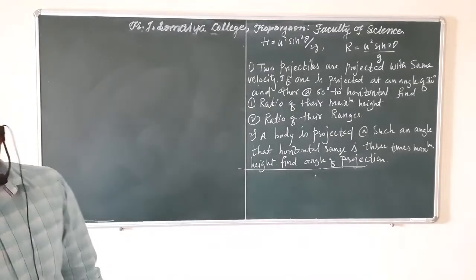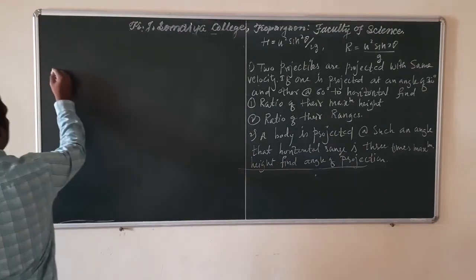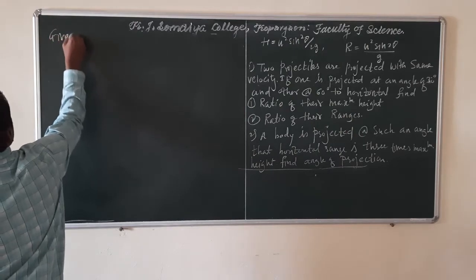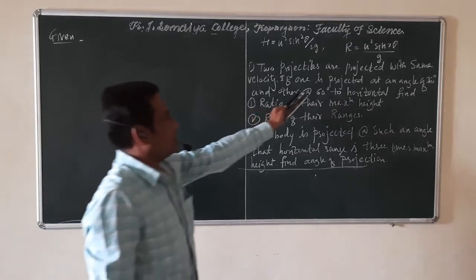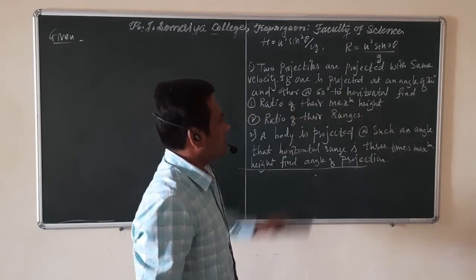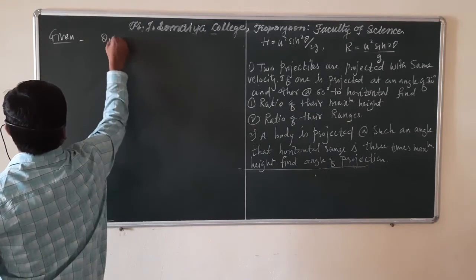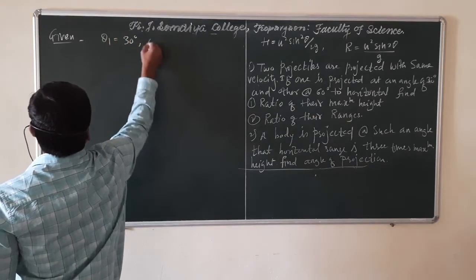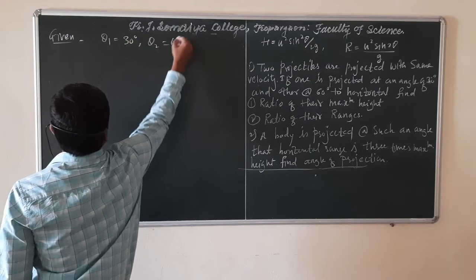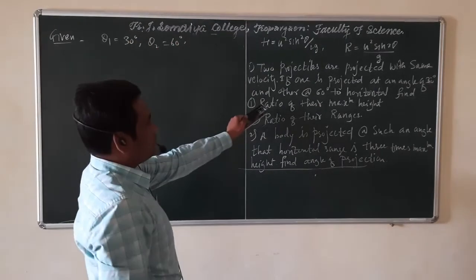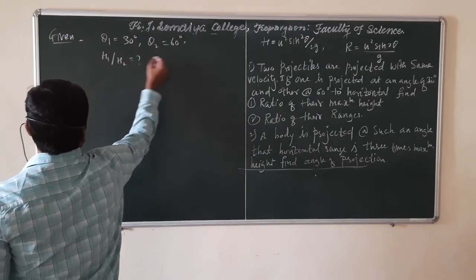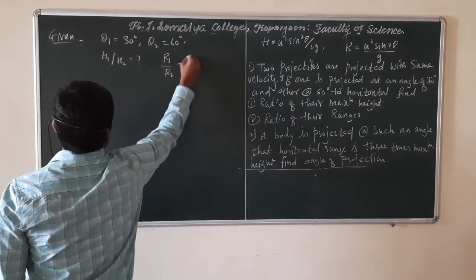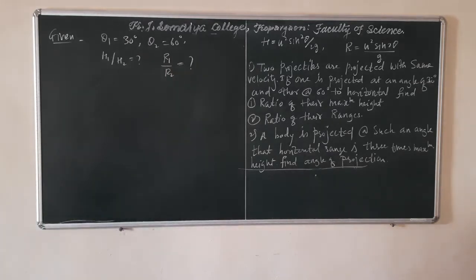In this problem we have two projectiles, and we are given their angles. The angle of projection for the first projectile is 30 degrees, and for the second projectile it is 60 degrees. What do we have to find? The ratio of their maximum heights, H1 divided by H2, and the ratio of their ranges, R1 divided by R2. Now, diagrammatically, how can you show that?